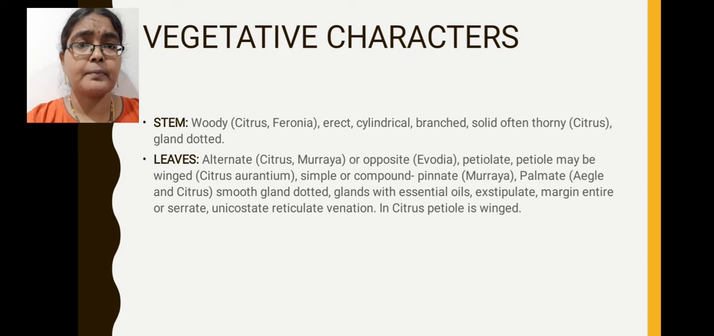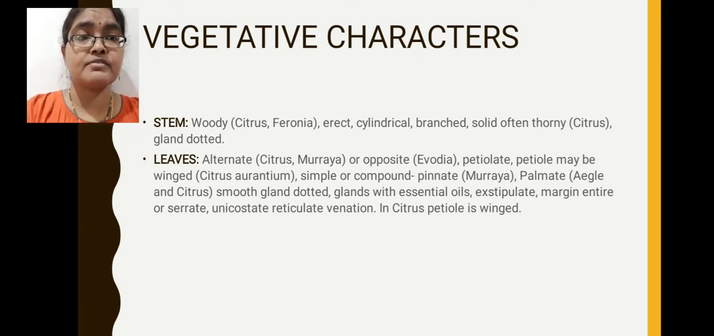Stem of Rutaceae members, if you see, is woody in nature. For example, citrus trees and Feronia. Next, erect stem is there. Erect means stem shows straight growth. That is called erect nature of stem. Stem is cylindrical in nature. Cylindrical means if you take transverse section of stem, it is circular in outline. That is called cylindrical nature of stem.